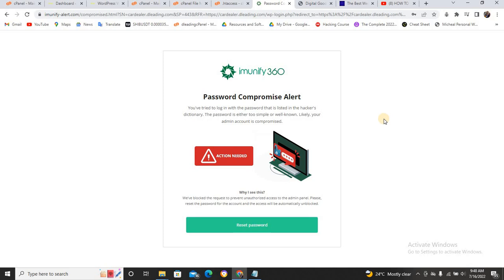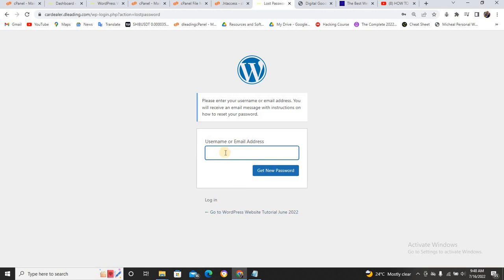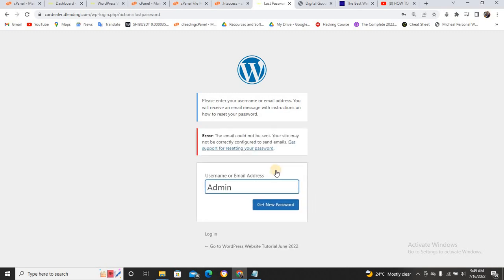Now it's going to take me to this place that okay, I should reset my password. Let me reset it now. But in your own case, it might not take you to this place. Let me just say username and okay, let me just start admin. I admin and click on generate new password. Email could not be sent. The site may not be configured to send email. Okay.